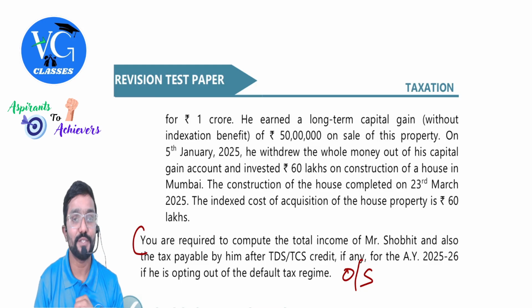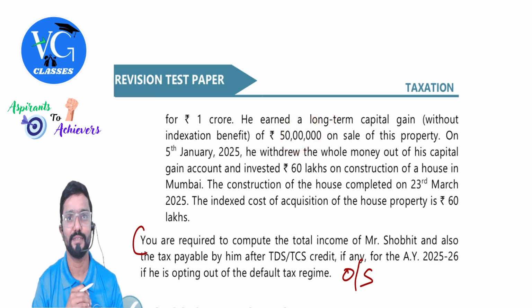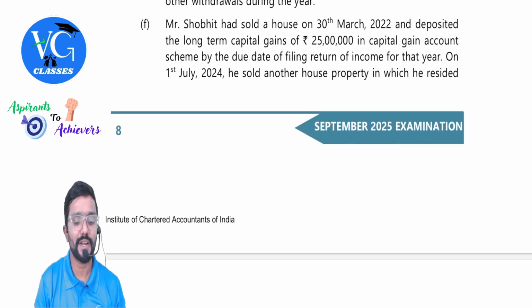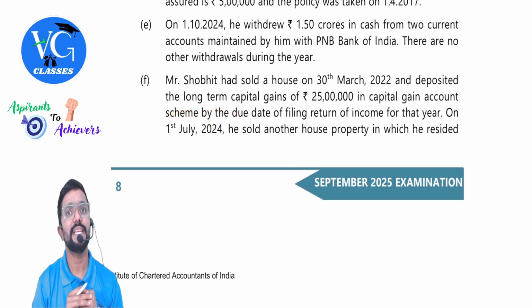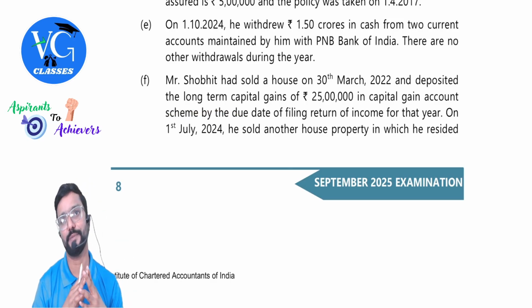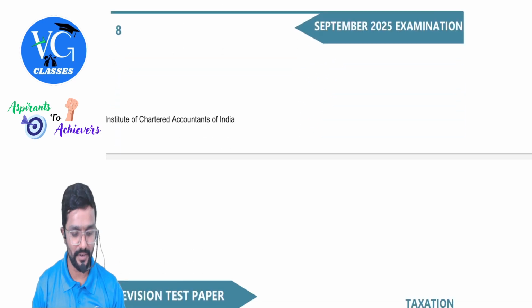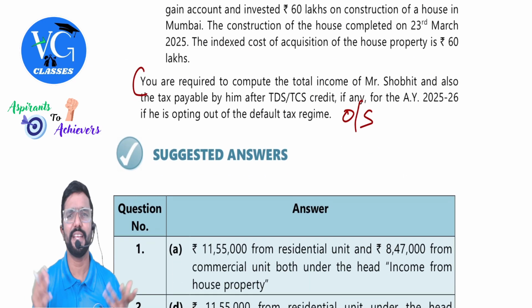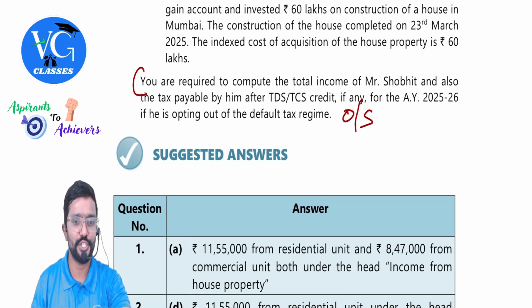Hope you are getting it. It is not 50 lakh. It is 40 lakh. Why, sir? Because the date of transfer is before 23rd July. Is indexation available for long-term capital assets? Yes. Indexation is available. Got it? Yes. Take care of that. That's all. Few points are tricky. Others are all as usual, guys.